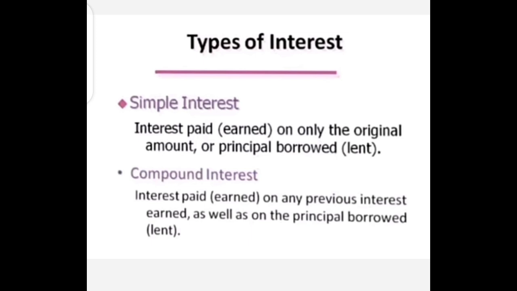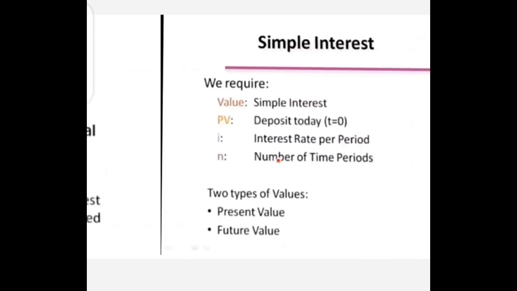So it is the interest on interest that is known as compound interest. I hope you understood the types of interest, what is the interest rate and what is the time value of money, and why we need to understand the time value of money.